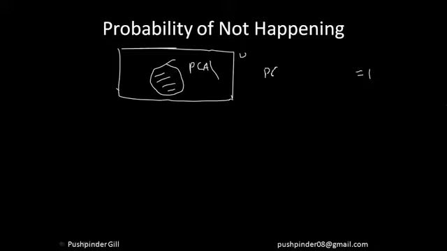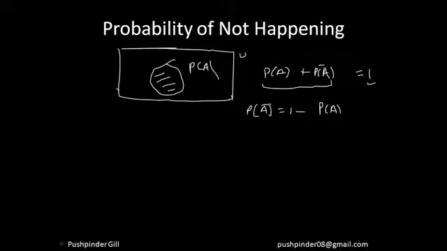So if I combine both of them, this event here is a certain event, and the sum is equal to 1. So the probability of you not drinking a cup of coffee is 1 minus the probability of you drinking a cup of coffee, right?